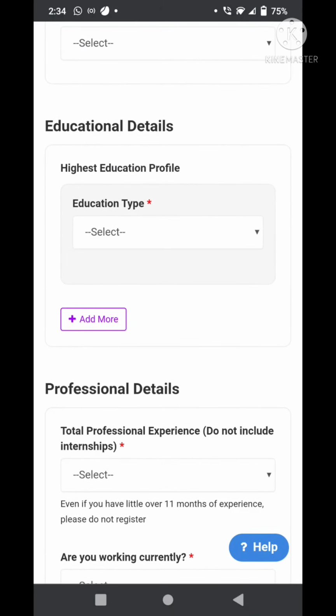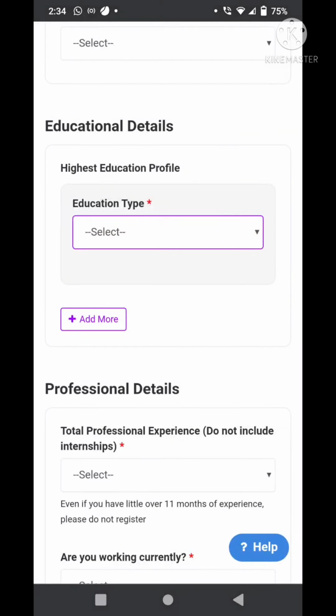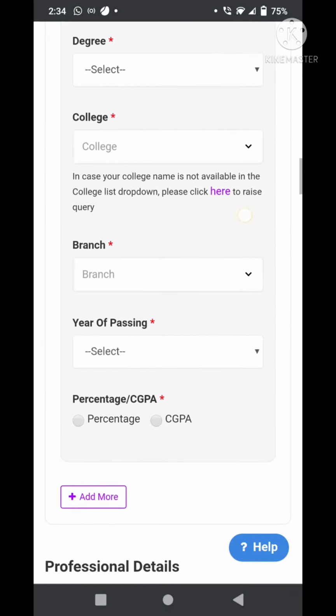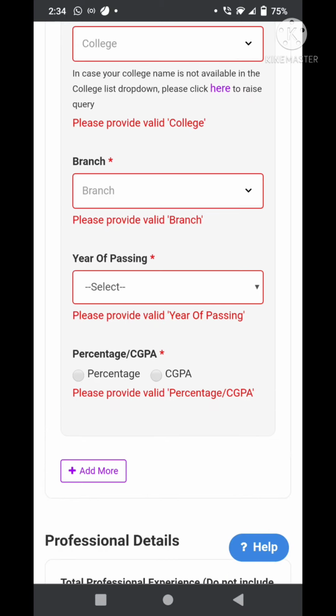Next, you're supposed to fill in the education details, like what is your highest education profile. If you are an undergraduate, select that. If you're a postgraduate, select that. And if you have more educational background to you, then you can select add more.